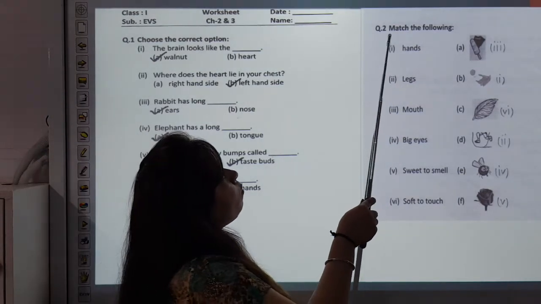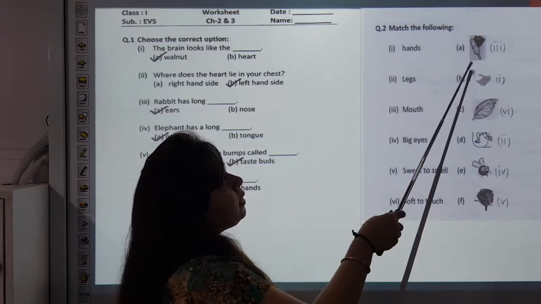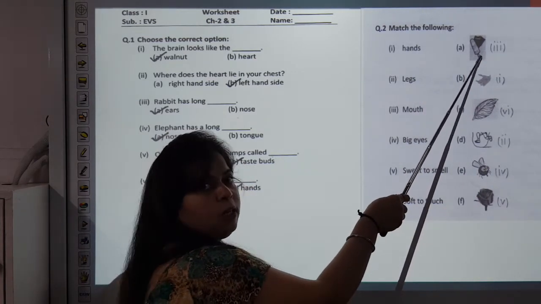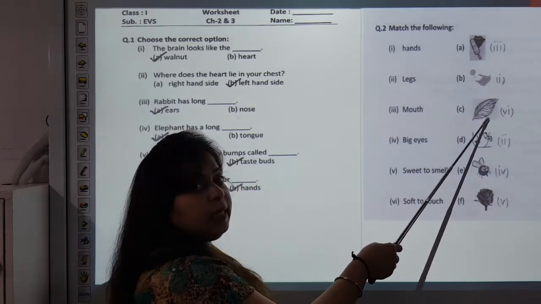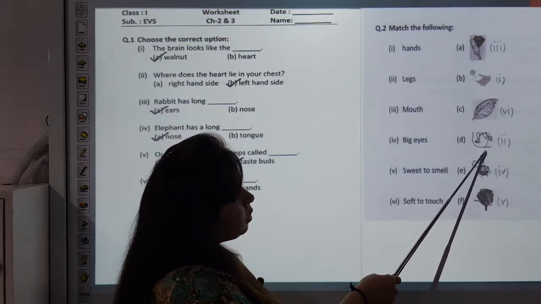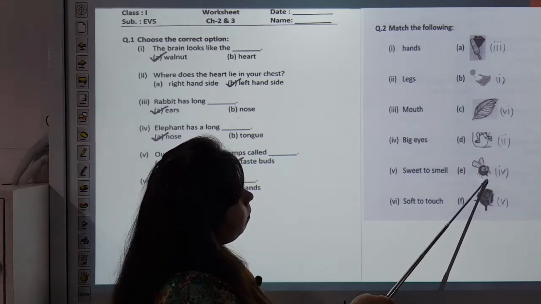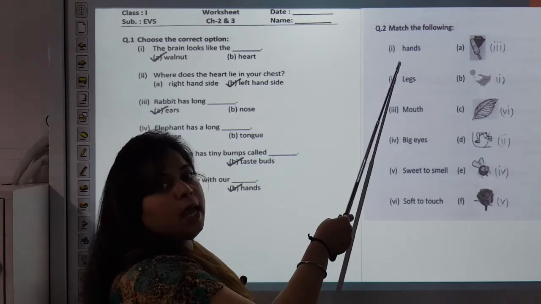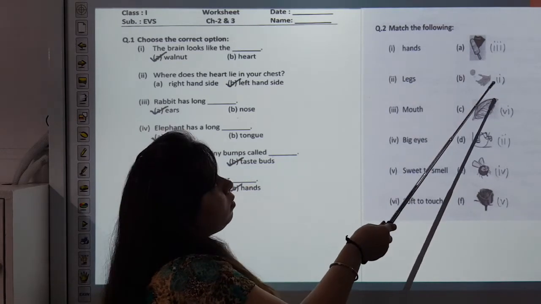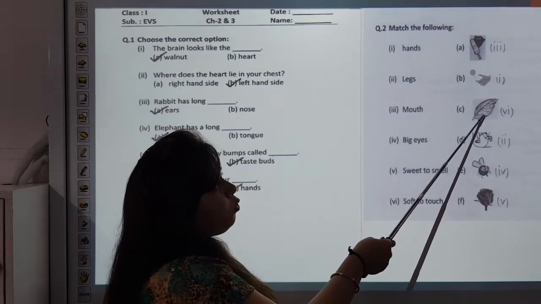Now question number 2, match the following. This is tongue, lick or taste, ball, hands to catch, leaf, skipping, bee or rose. Now we will see hands. Hands help us to lick, to catch the ball, to feel.